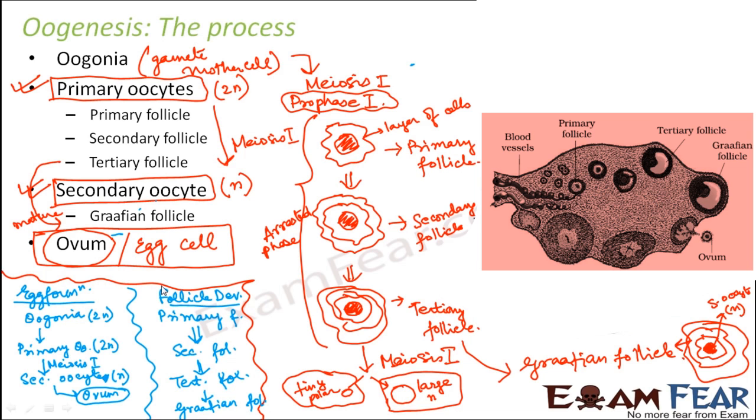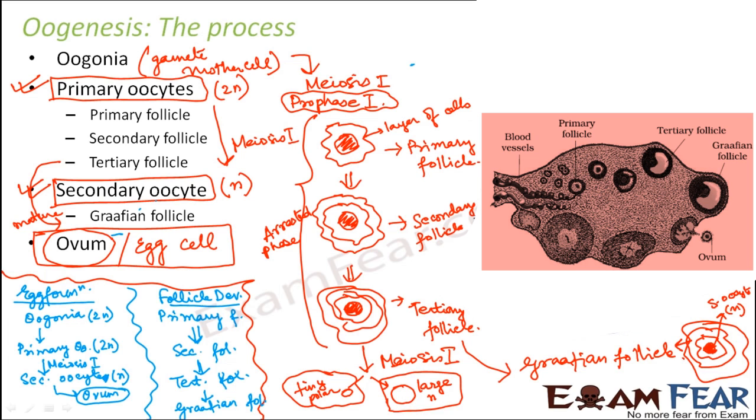So basically the follicles are formed outside and the primary oocytes and secondary oocytes are all present inside the follicle. So that is how the arrangement is. These two things are happening in synchronization during the process of oogenesis. Now if you look at this picture, you can see the inside of the ovary. This is how the internal structure of the ovary looks like.